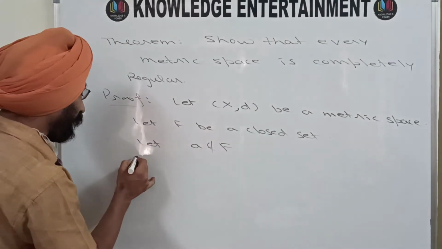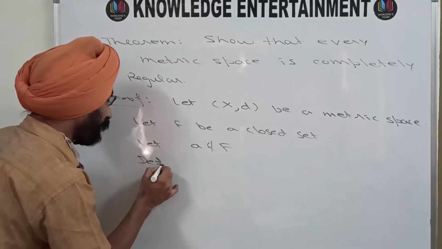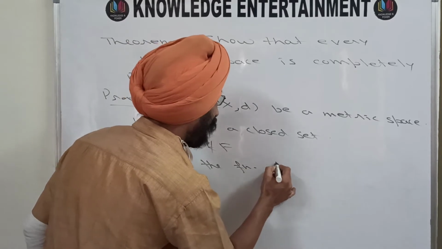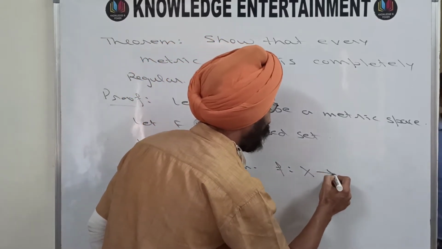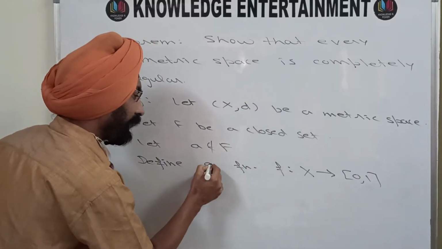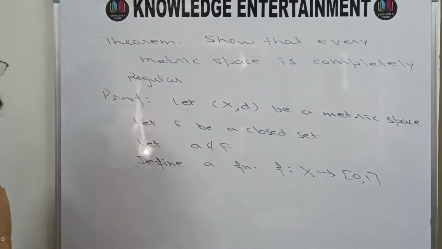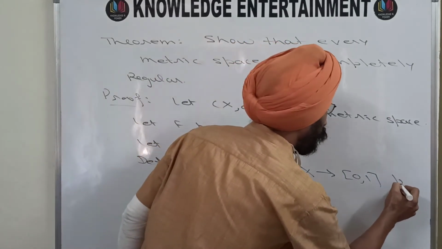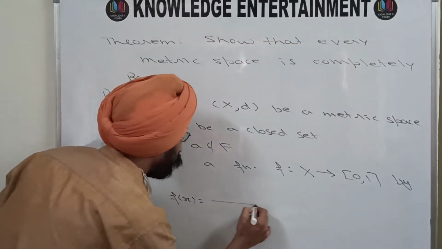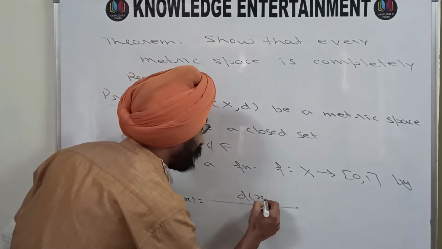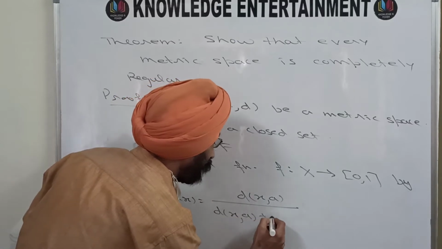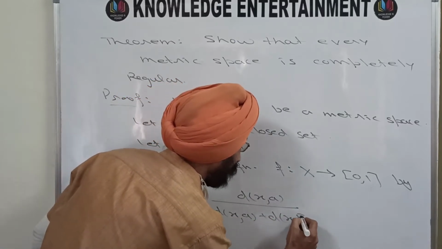So I am going to define a function. Define the function f from X to the closed interval [0, 1] by f of x is equal to d of x a divided by d of x a plus d of x F.